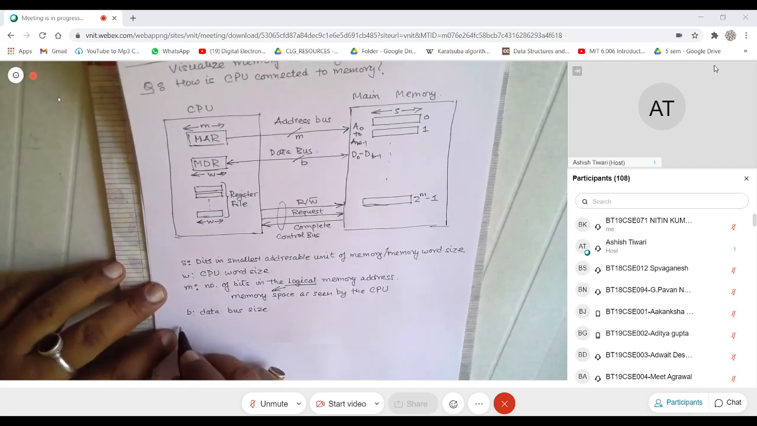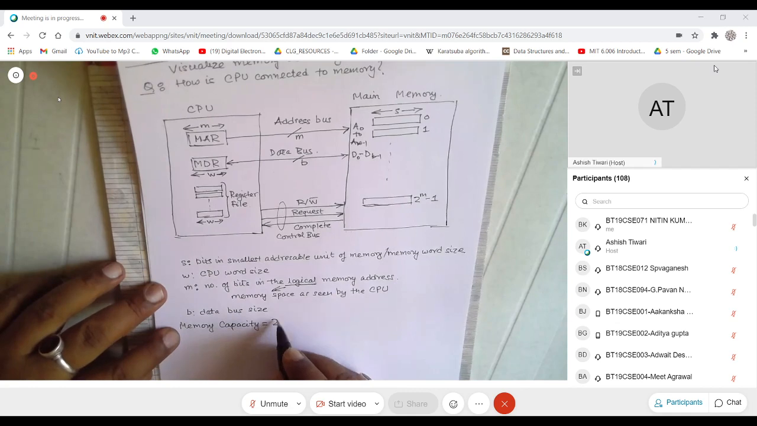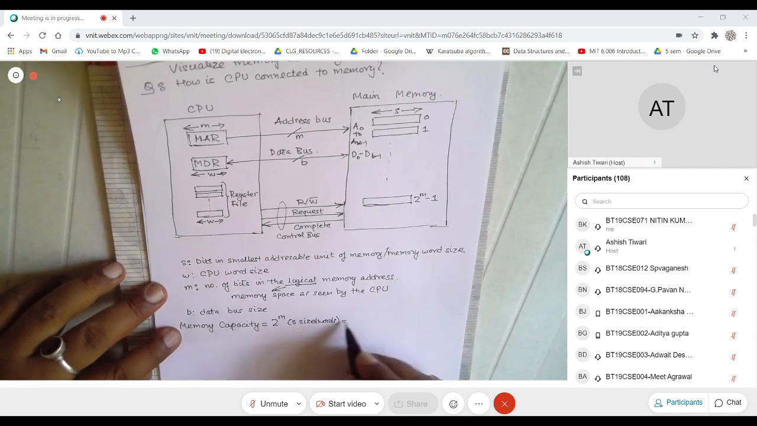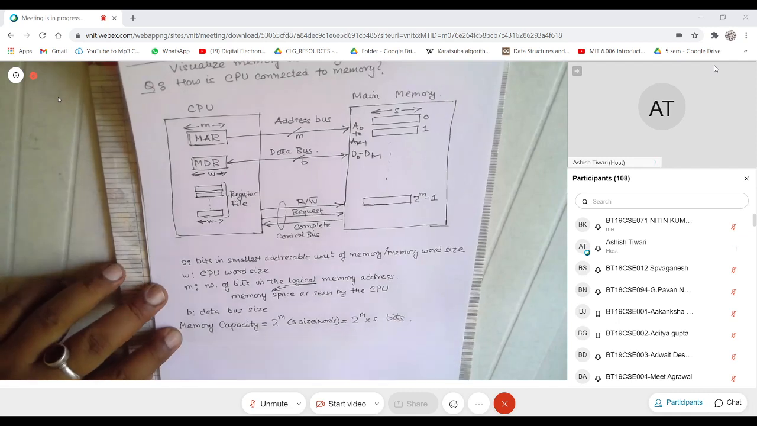If I want to talk of memory capacity, that can be written as 2 raised to the power m, s-sized words, or that can be written as 2 raised to the power m times s bits, because each word is s bits wide.